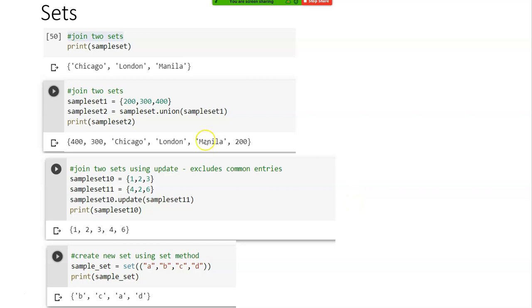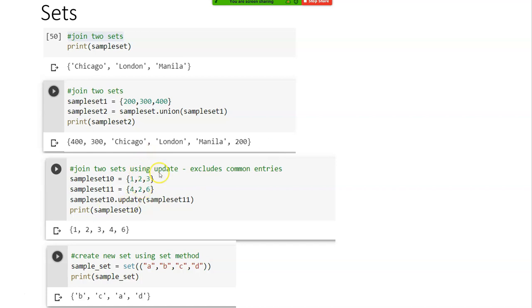I can join the two sets, right? So first I'm just printing, right? Then sample set 1 is 200, 300, 400. Sample set 2 is Chicago, London, Manila, right? Dot union of sample set 1. I use the keyword union. See here, it is not in any order. And when I ask you to print sample set 2 again, it may print in any order. Set is an unordered entity.